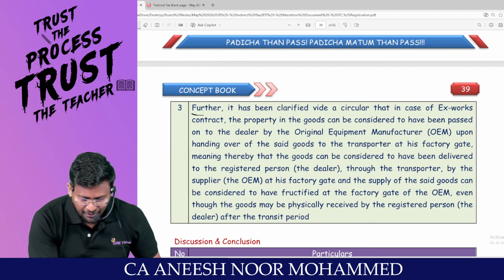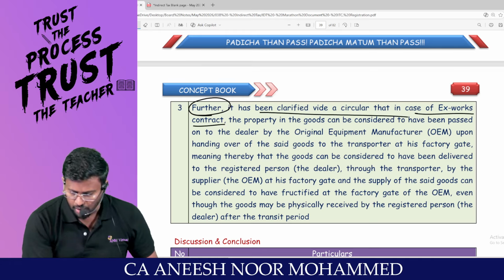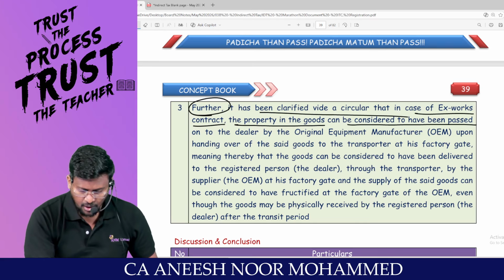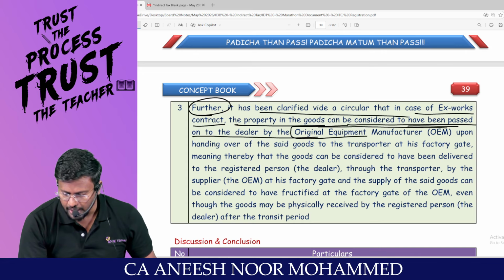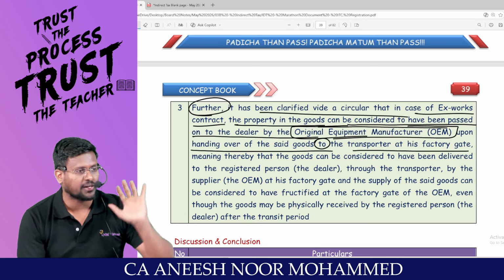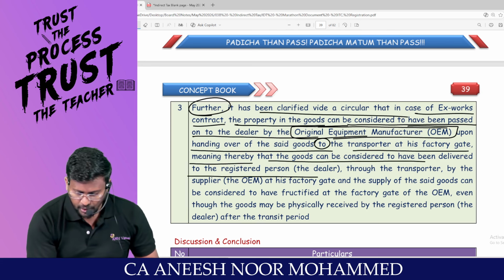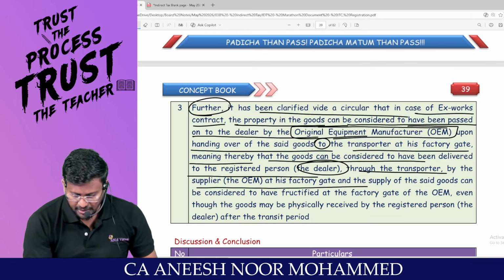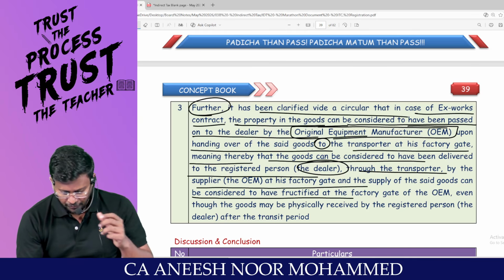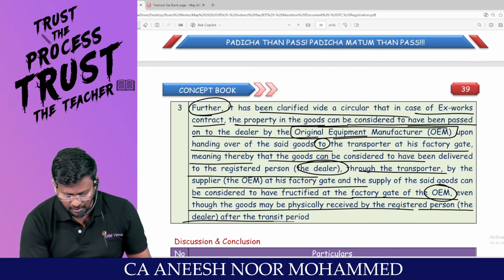Further, it has been clarified that, so there is a clarification. White circular: in case of ex-works contract, the property in the goods can be considered to have been passed on to a dealer by the original equipment manufacturer upon handing over the said goods to the transporter at its what gate? Factory gate. Meaning thereby that the goods can be considered to have been delivered to the registered person, the dealer, through the transporter by the supplier at his what gate? Factory gate. And supply of the said goods can be considered to have been fructified at the factory gate of the OEM, even though the goods may be physically received by the registered person after the what period?